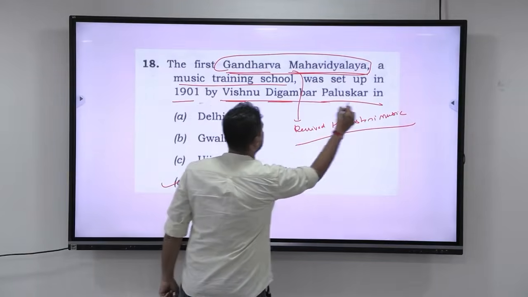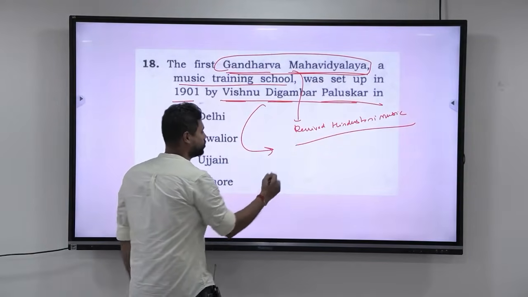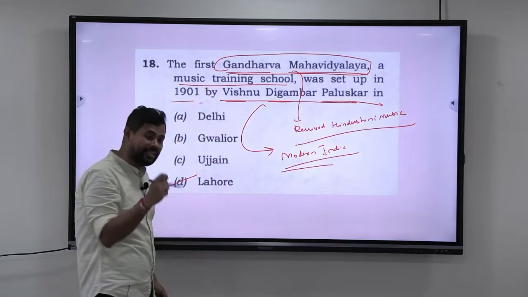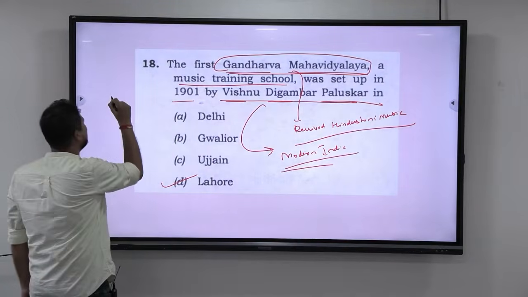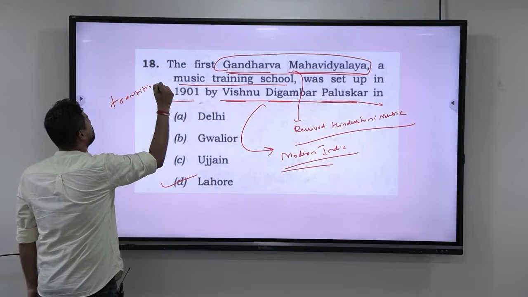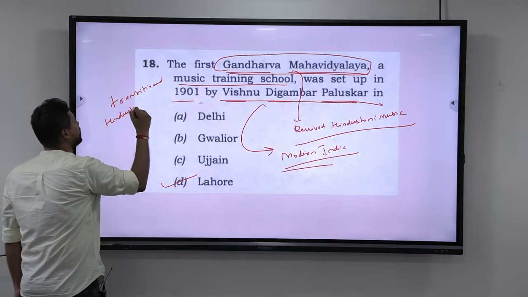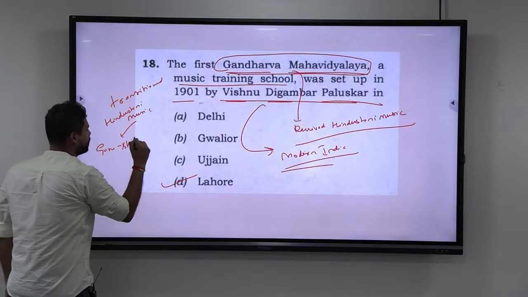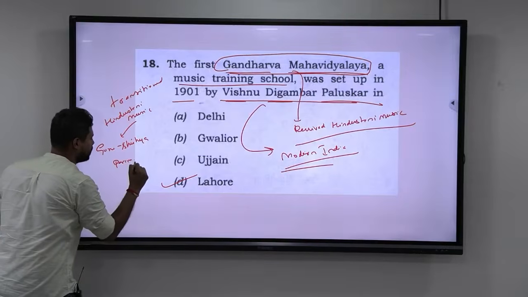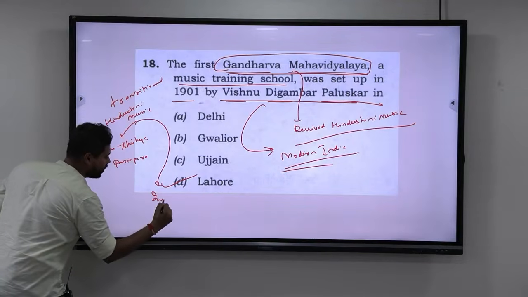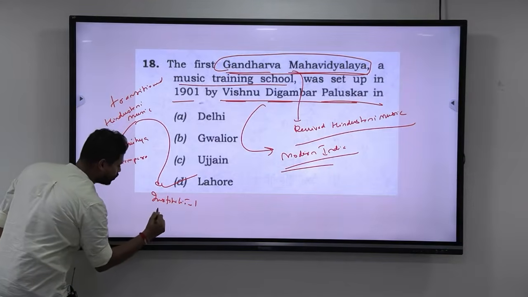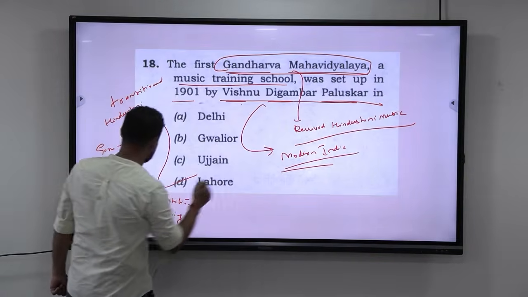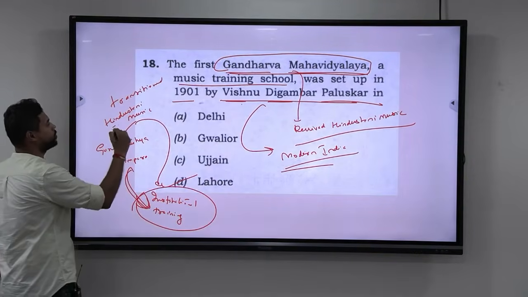Now understand, Vishnu Digambar Paluskar was the person who revived Hindustani music in modern India. He is famous because he is the first person who transitioned Hindustani music from the Guru Shishya Parampara to institutional training. Until then, there was no institution that allowed training of Hindustani musicians. It was Vishnu Digambar Paluskar who started this institutional training of Hindustani music.